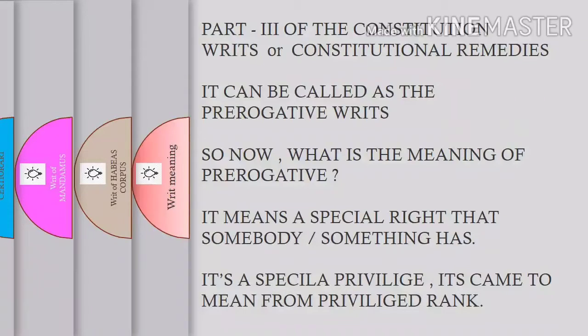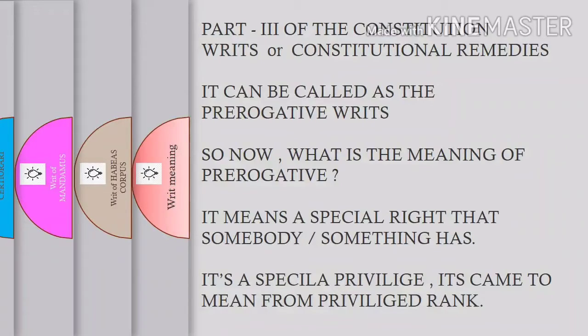Mainly there are 5 writs, but what is the exact meaning of the writs? It can be called the prerogative writs. So now what is the meaning of prerogative? It means a special right that somebody or something has. It is a special privilege. It comes to mean from the privileged rank.